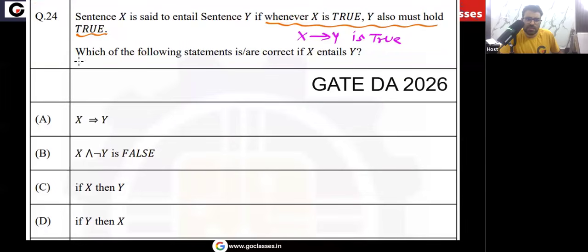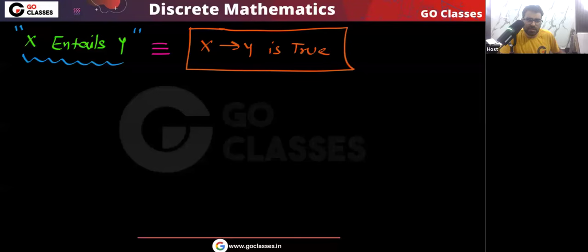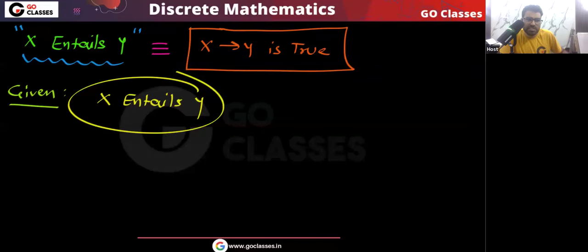The question is asking which of the following statements is or are correct if X entails Y. It is given that X entails Y. Remember, this is already given.